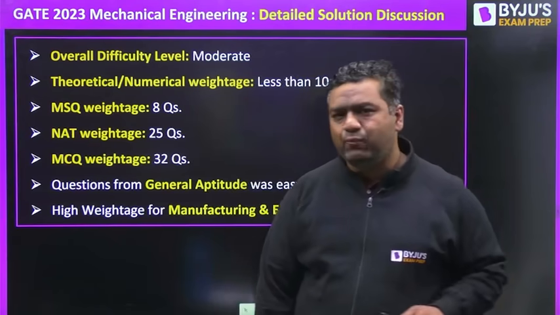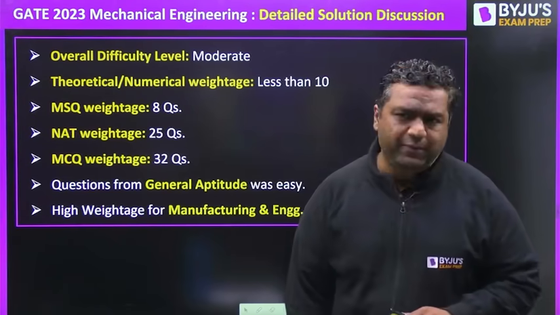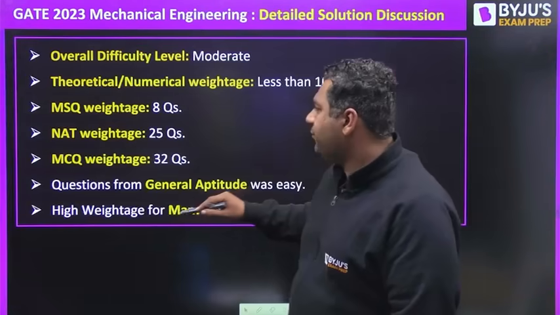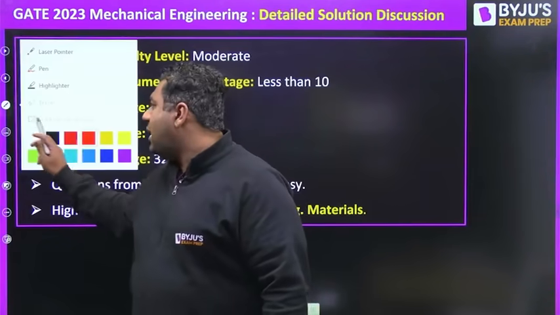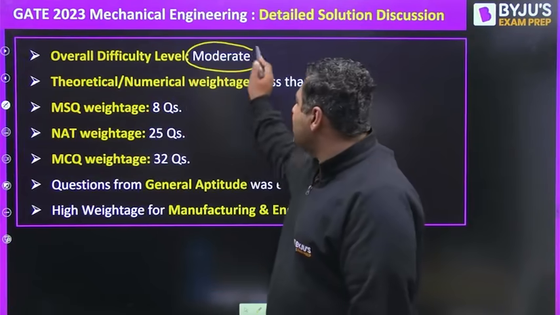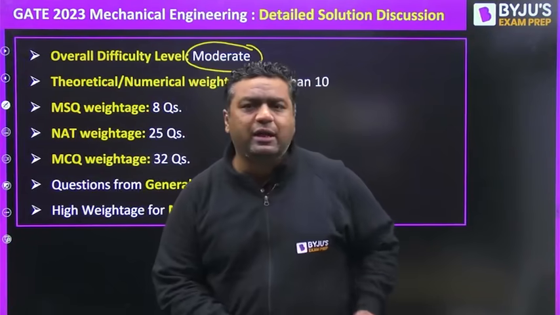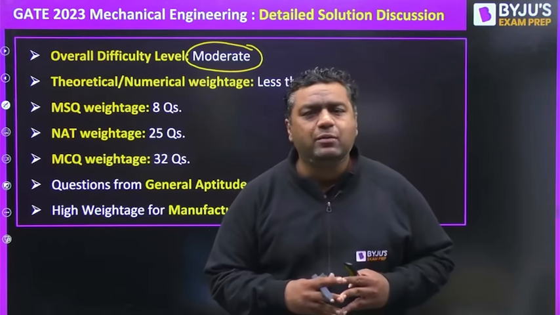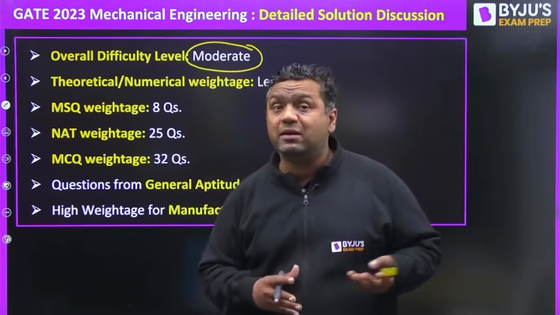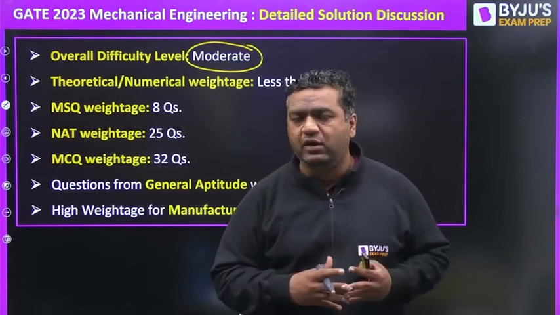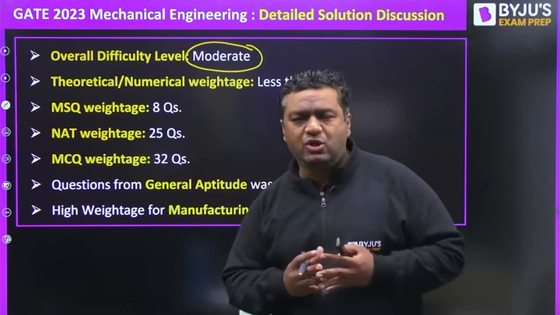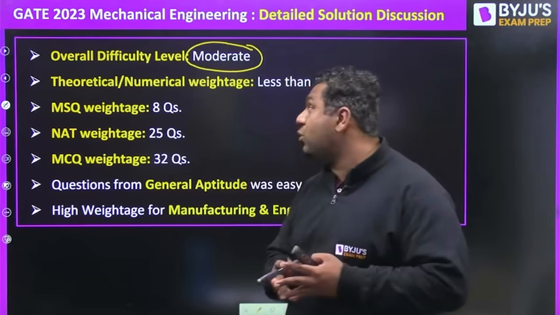Before we start the discussion over the solutions, first let us see some important points of the paper, which are some highlighted points. First of all, the level of the paper. It was moderate. I will not say that this paper was a very easy one. No, it was not. Nor was it very difficult. It was a moderate paper. Why am I saying moderate? Because there were some questions which were very easy, and there were some questions which were very difficult for students. Some were lengthy as well. So it was a combination of all. That's why I am saying it is a moderate paper.